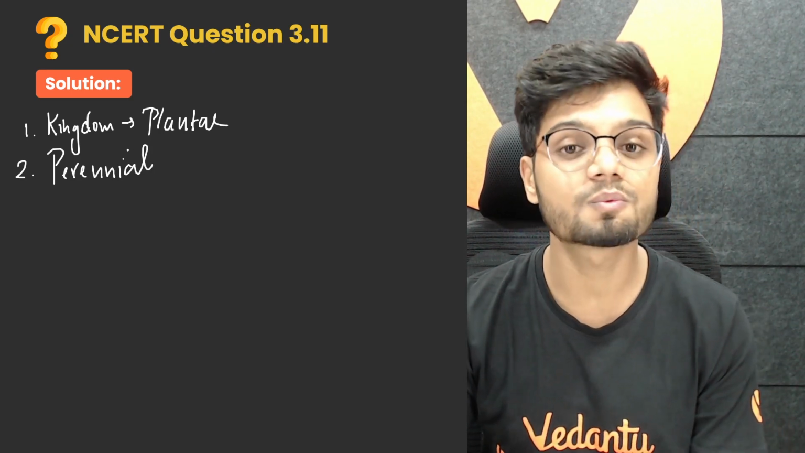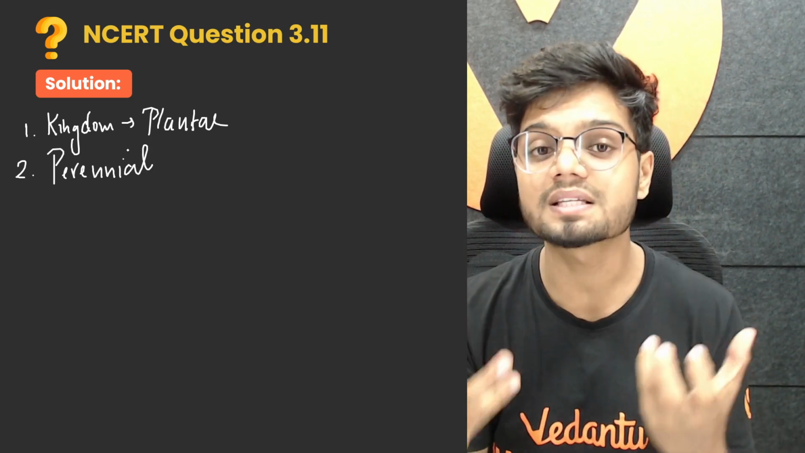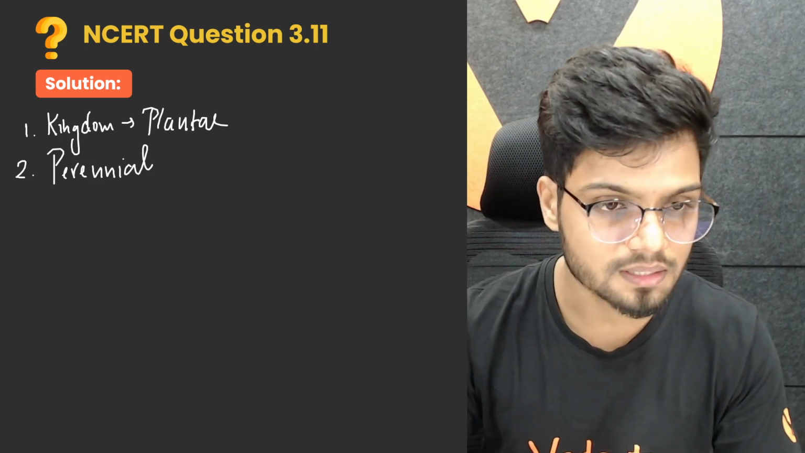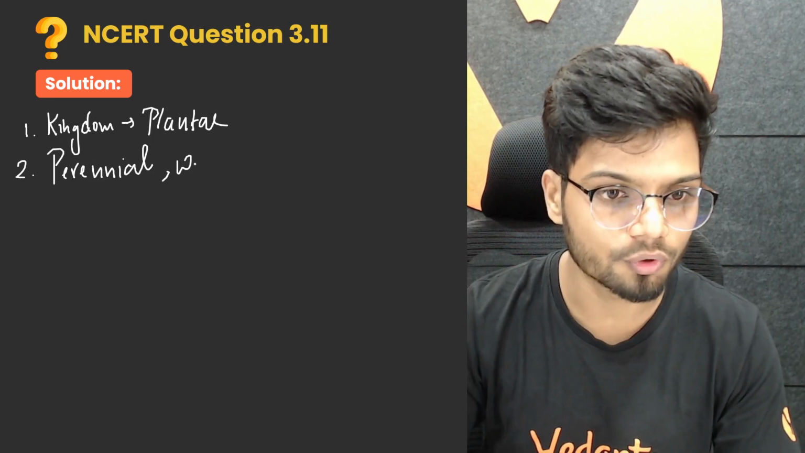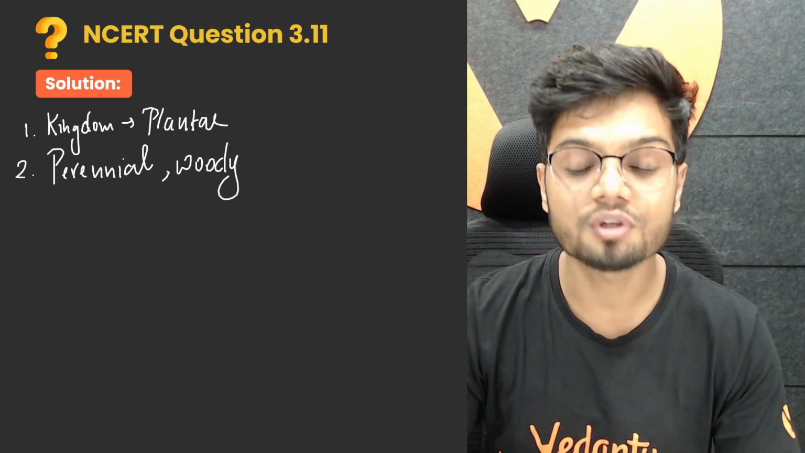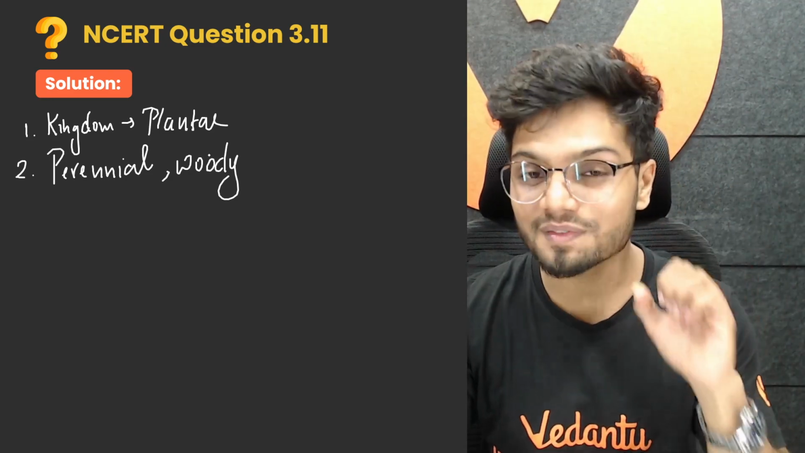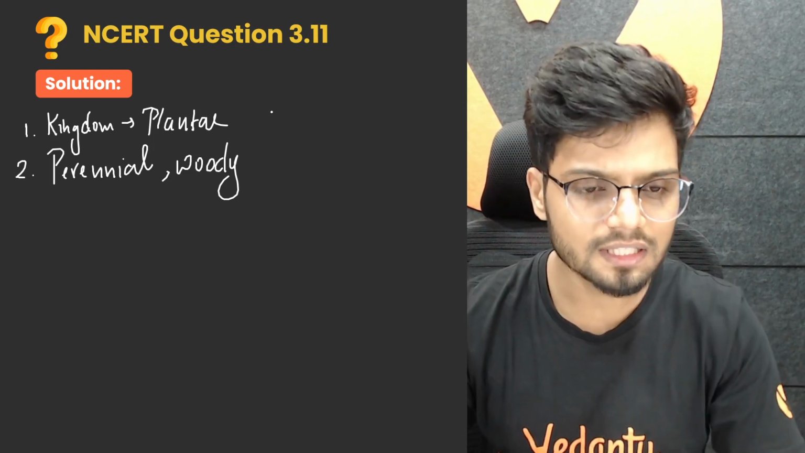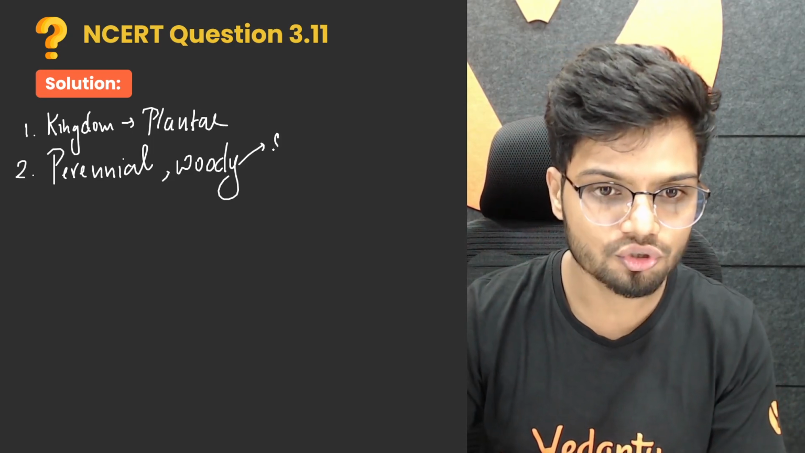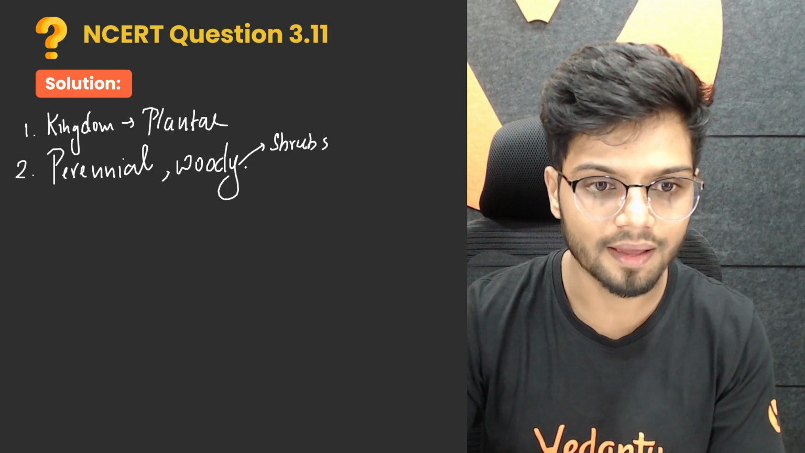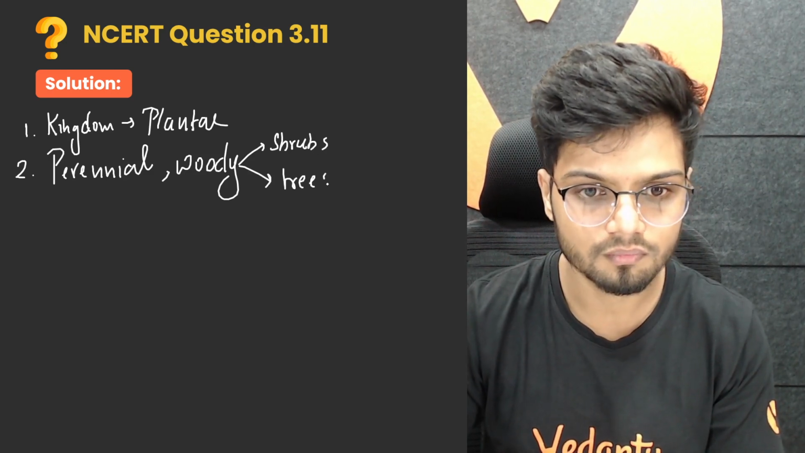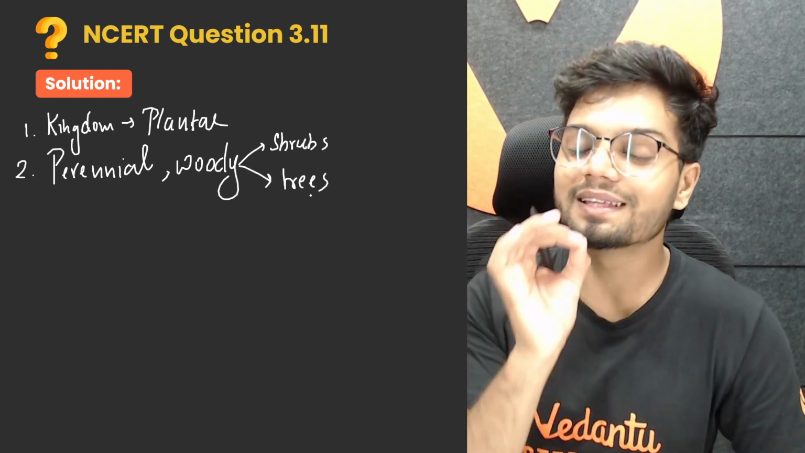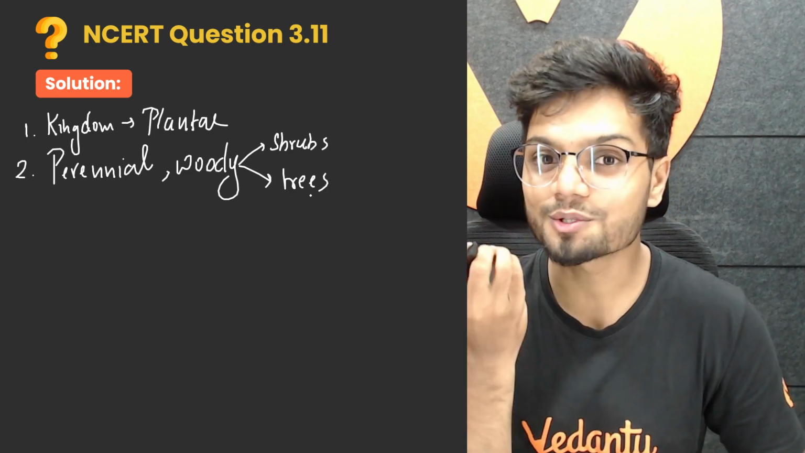Perennial plants are the plants which take more than 2 years to complete their life cycle. These perennial plants are also woody. Why? Because of the secondary growth. Because of secondary growth, gymnosperms become woody. Now, these plants can be seen as shrubs and trees, but there are certain gymnosperms which are also climbers.